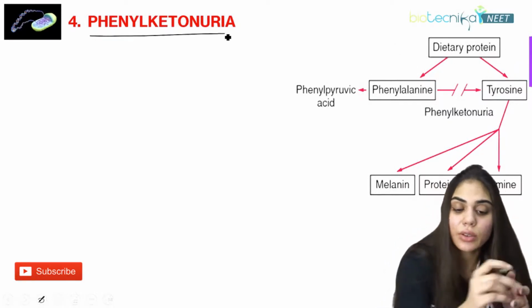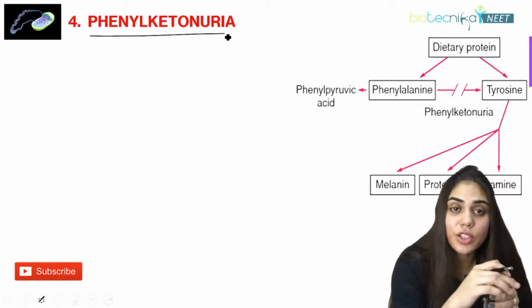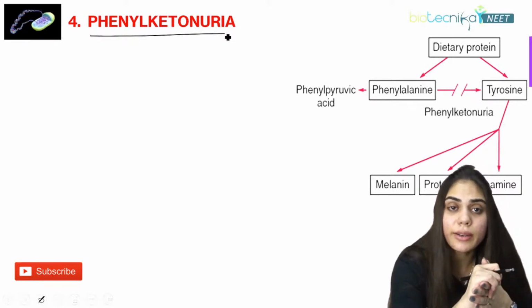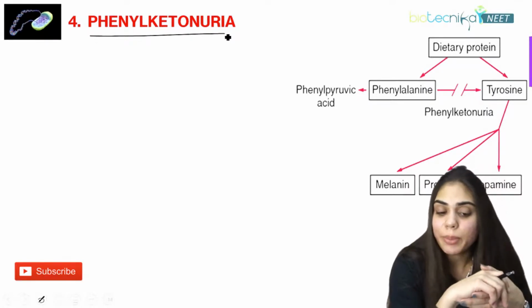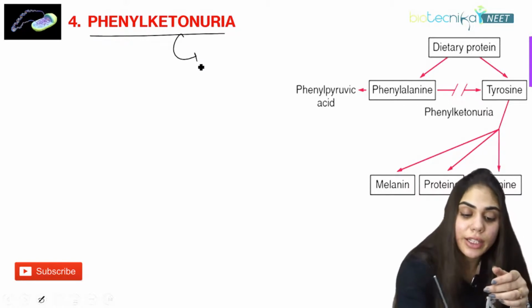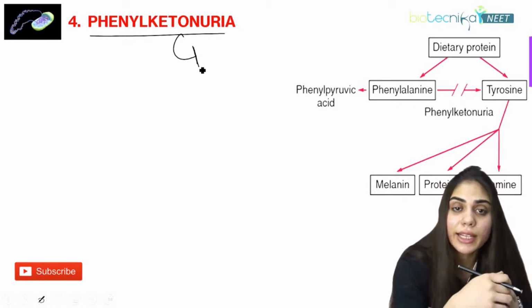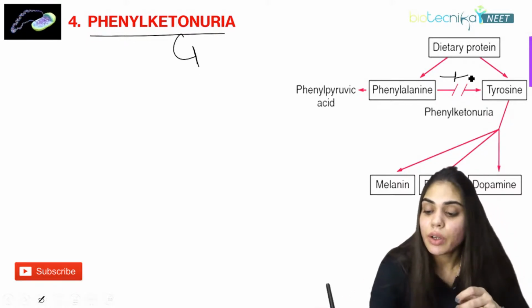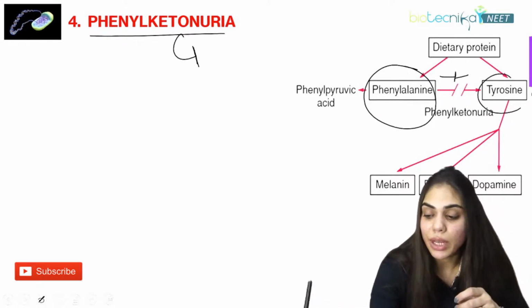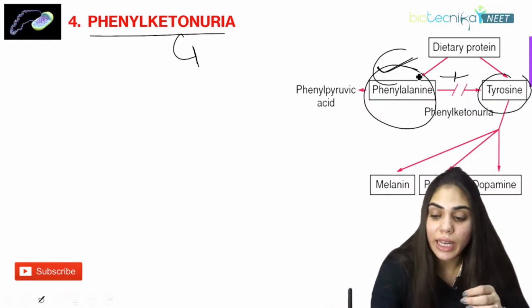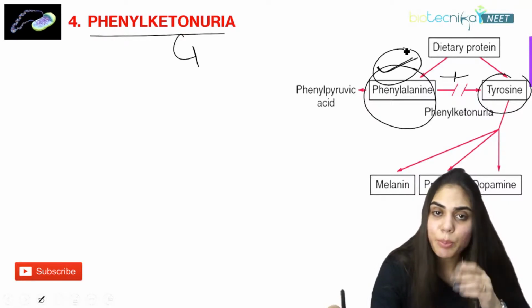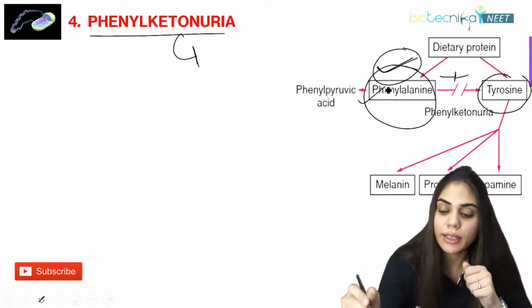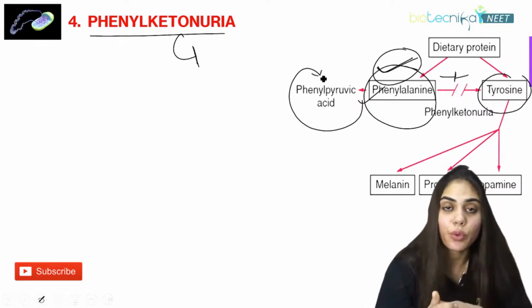So what is phenylketonuria? Phenylketonuria is again an autosomal recessive disease, carried on chromosome number 12. This condition inhibits the formation of phenylalanine hydroxylase. Now this enzyme is absent here. It will not convert phenylalanine to tyrosine. And if tyrosine is not formed, this will lead to the accumulation of phenylalanine in the body. At some point of time, this phenylalanine is converted to phenylpyruvic acid.